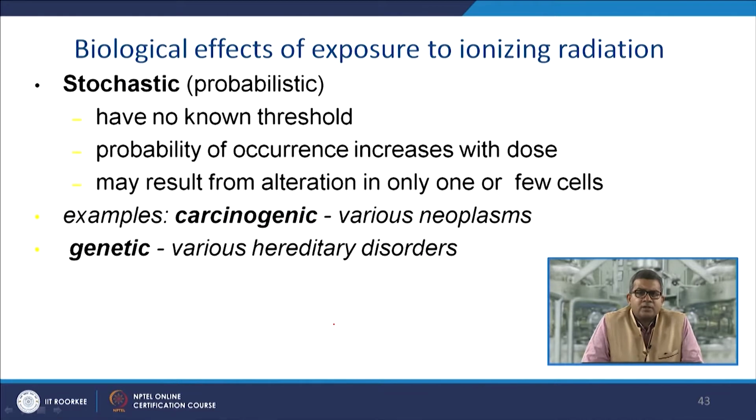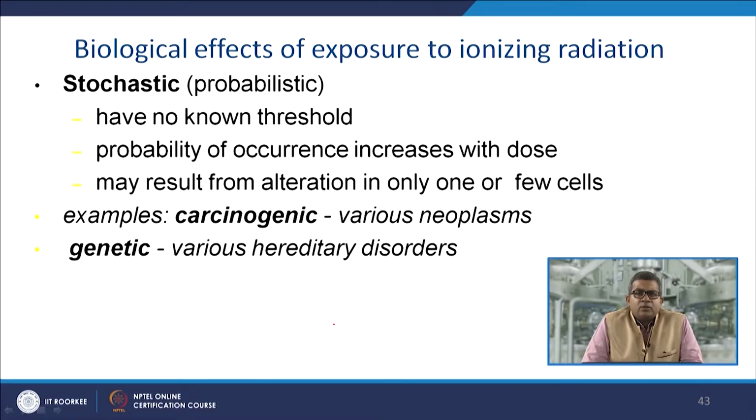Now, other biological effects of exposure to ionizing radiation: the deterministic effect occurs when the dose is above a given threshold, which is the characteristic of any given effect. The severity increases with the dose, and many cells die or have altered function, for example fibrosis, marrow depletion, cataract, etc. There are also certain statistical, probabilistic effects.